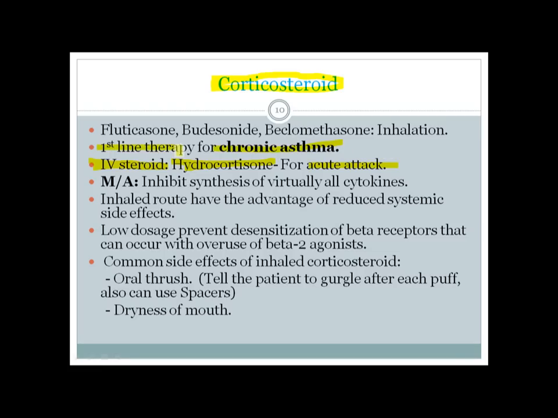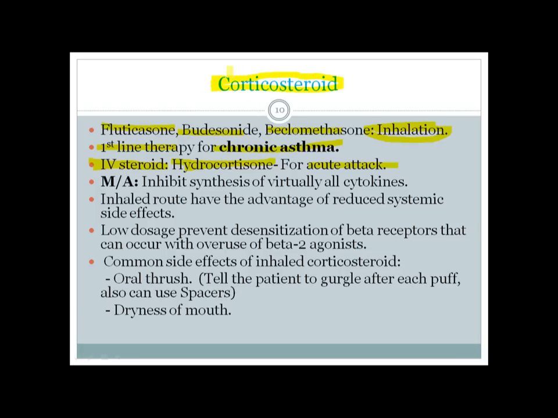They are actually the first line therapy, and the most common inhaled agents are fluticasone, budesonide, beclomethasone, but there are some other agents also. They all can be found in inhalational form, maybe as a single inhaler, or maybe in combination with long-acting beta agonists like salmeterol or formoterol. So this is a very common combination that you will see in your clinical life.